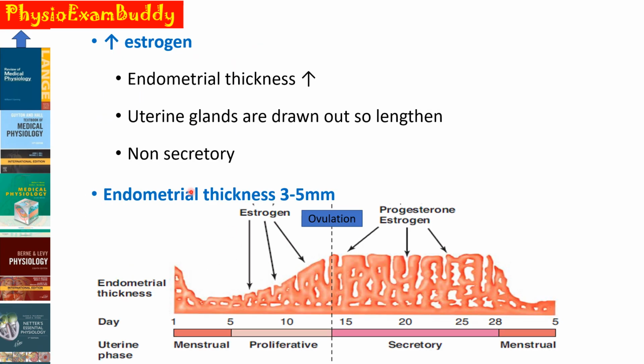And during this phase, the hormone estrogen increases. And this increased estrogen causes endometrial thickening. The thickness of the endometrium, which lines the uterus, will increase. Also, the uterine glands will get drawn out, so they will become lengthened. But the endometrium is non-secretory, and during this proliferative phase, that is from day 5 to 14, the endometrial thickness averages around 3 to 5 millimeters.